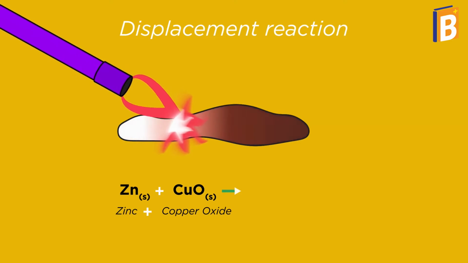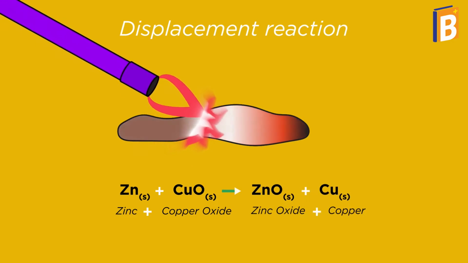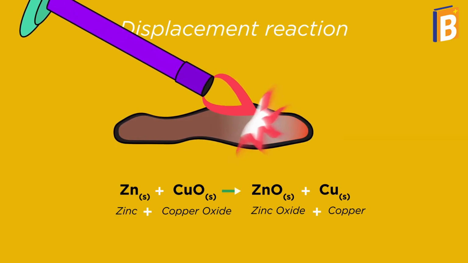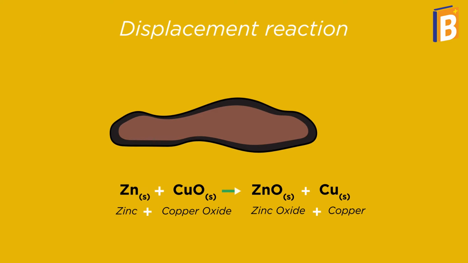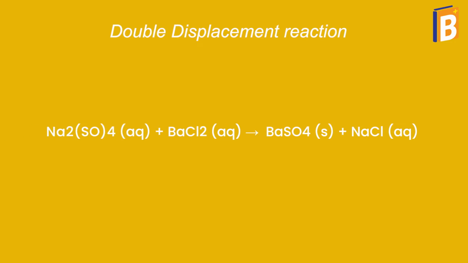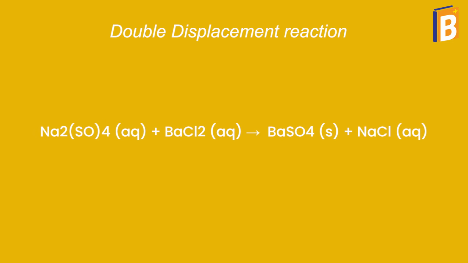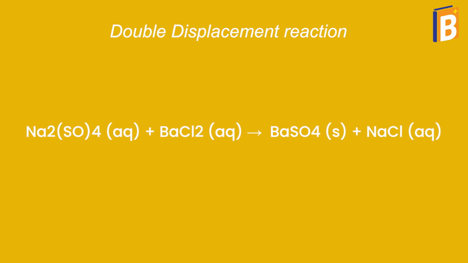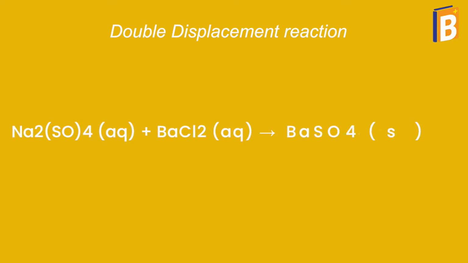For example, iron nails in a solution of copper sulfate. Since iron is more reactive than copper, it displaces the copper. A reaction in which the exchange of ions takes place between two compounds is known as a double displacement reaction. For example, an aqueous solution of sodium sulfate and barium chloride gives sodium chloride and barium sulfate.